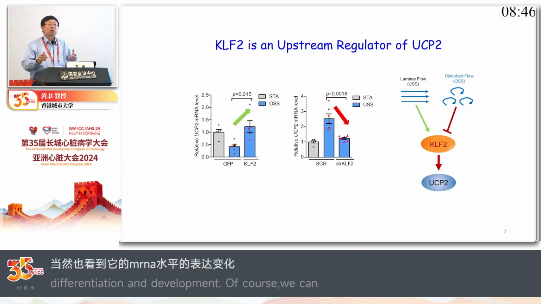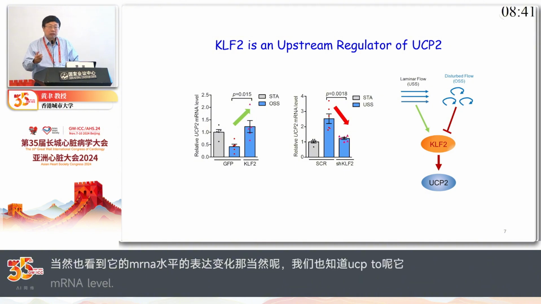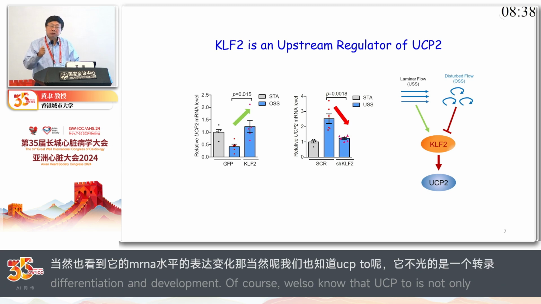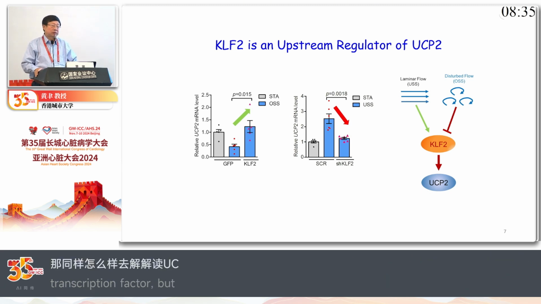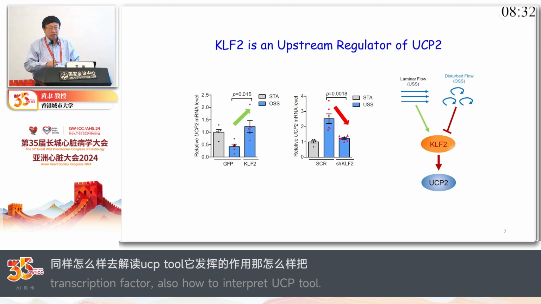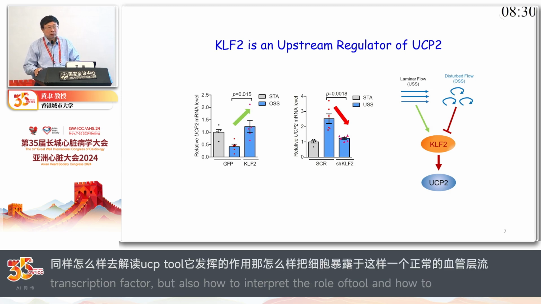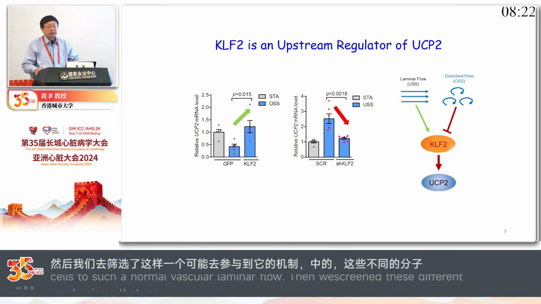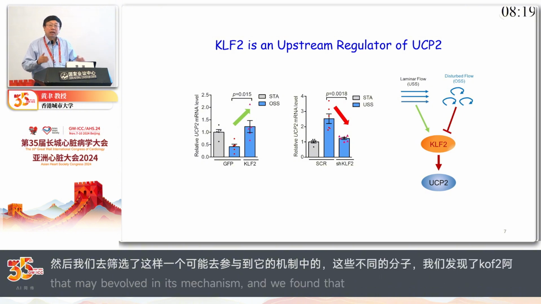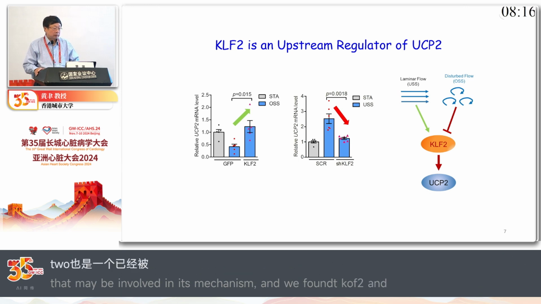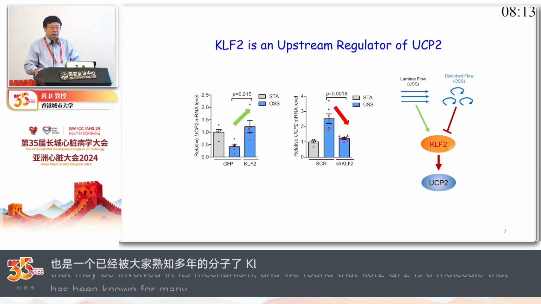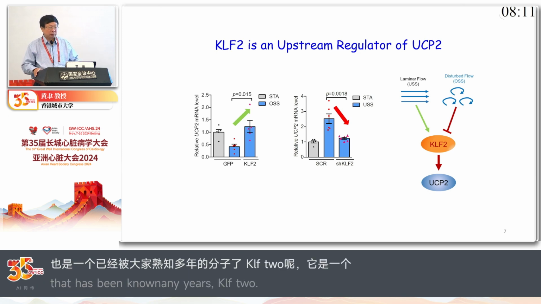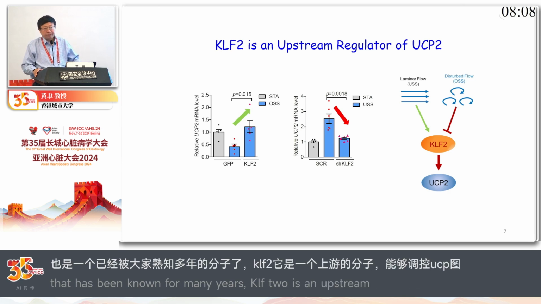Of course, because UCP2 is not a transcription factor, we tried to understand how UCP2 expression can be induced by exposing our cells to laminar flow. We screened a number of possible mechanosensitive transcription factors, and picked up KLF2. This has been known for many, many years. And then we came to know that KLF2 is actually an upstream regulator of UCP2, and this is something new from our study.